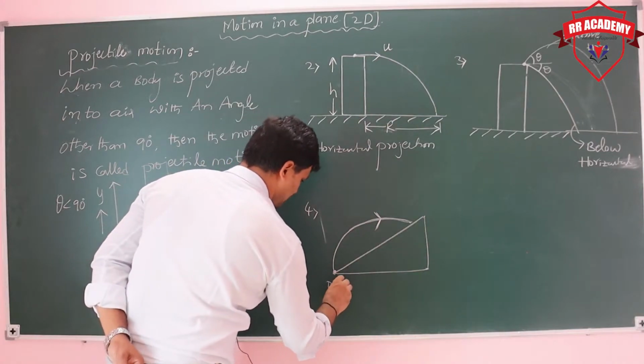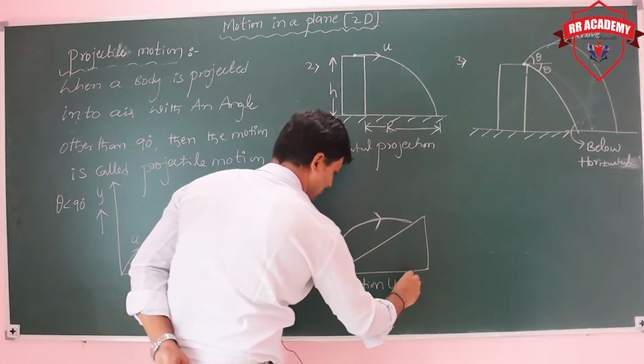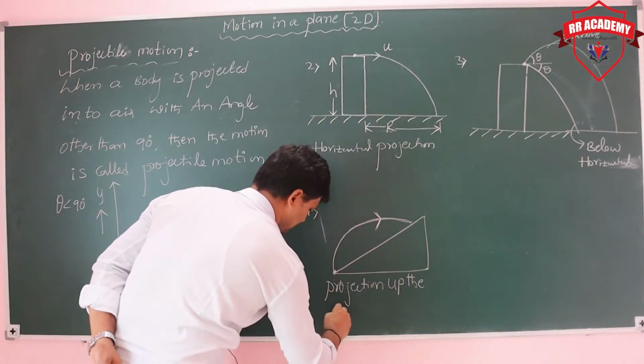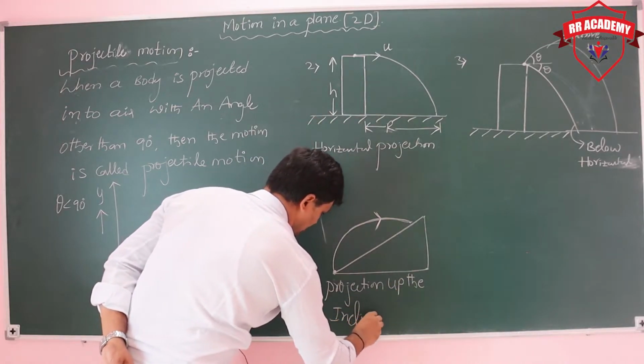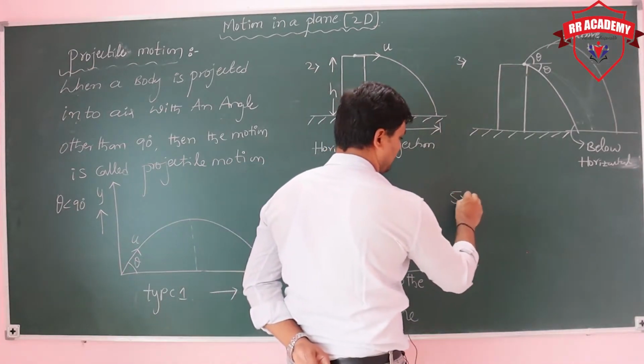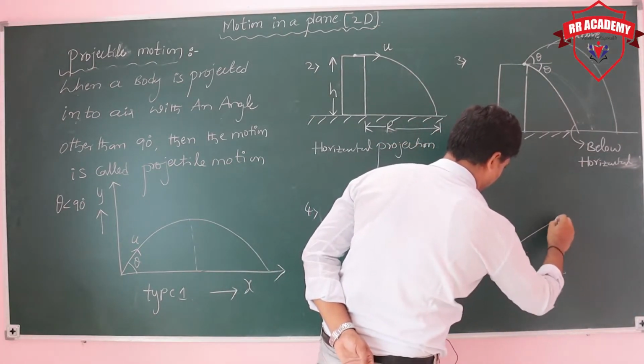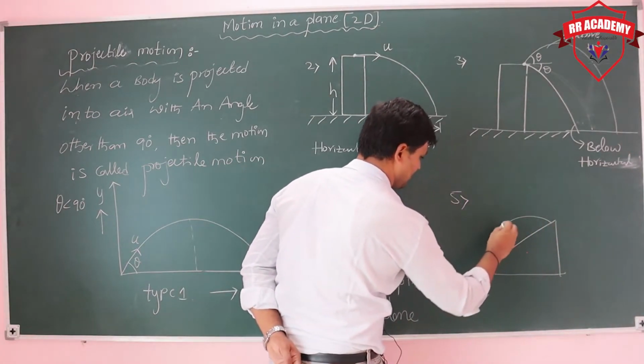This is projection up the inclined plane. Next, the fifth one, projection down the inclined plane.